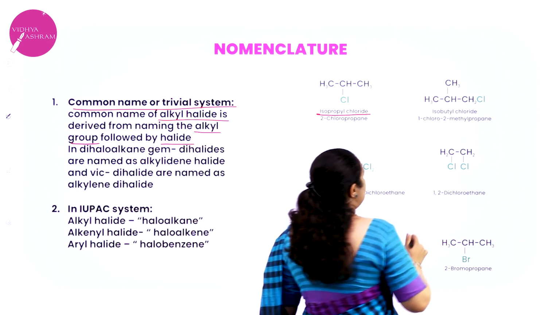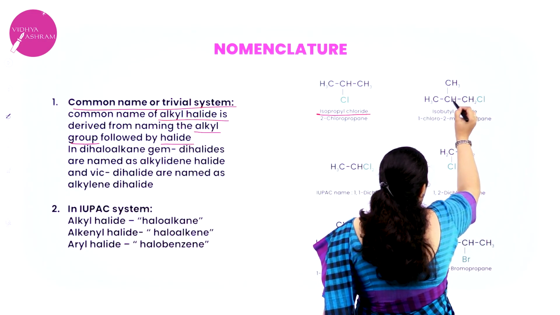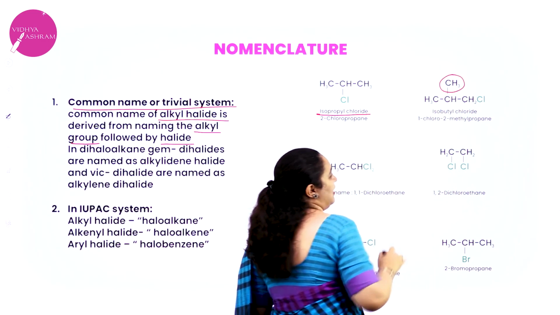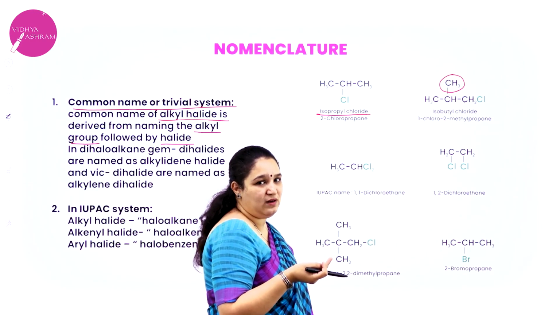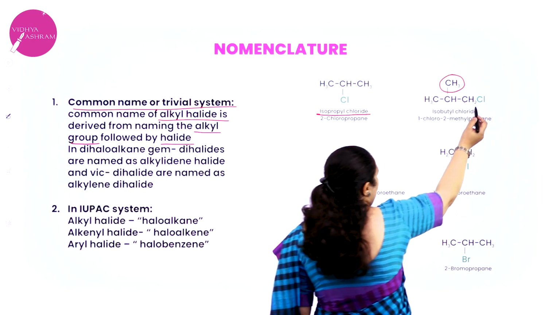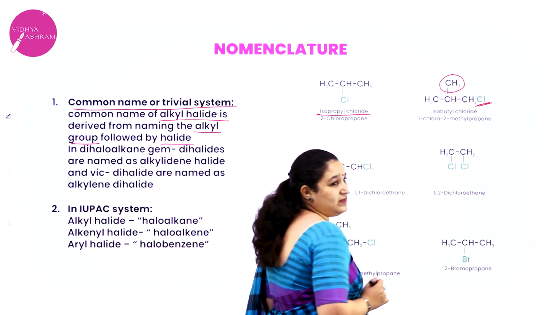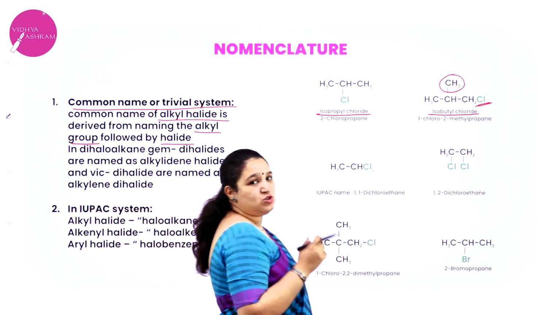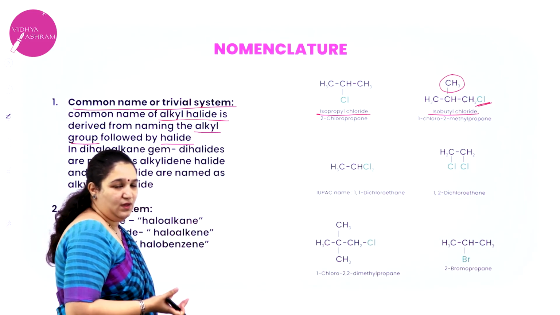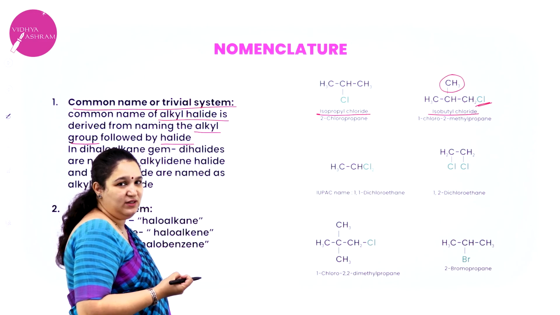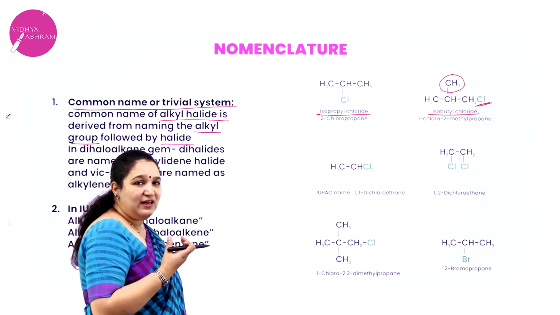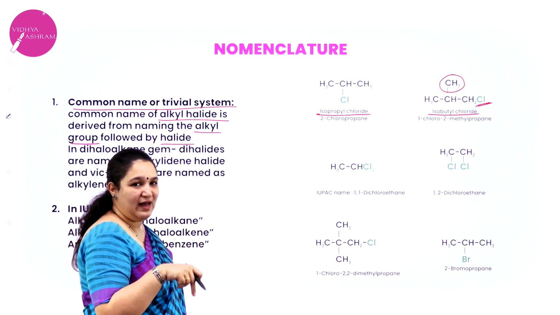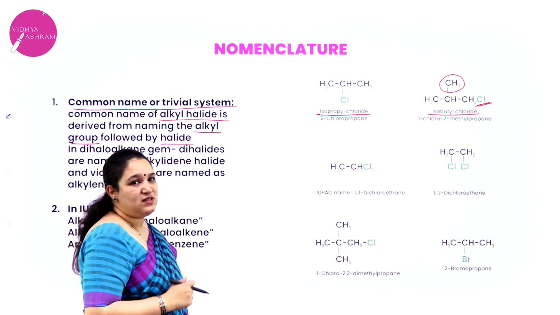Whereas if you see here, I have 4 carbon atoms, and one of the carbon atoms is present as the branching. So it becomes an isobutyl group, correct? And chlorine is the halogen which is present. So it becomes isobutyl chloride. You write the name of the alkyl group which is present first, followed by the name of the halogen. That is the common name.